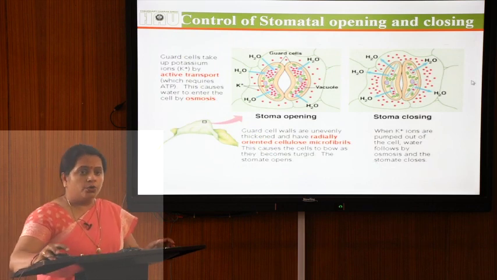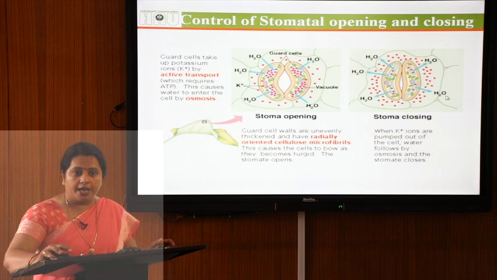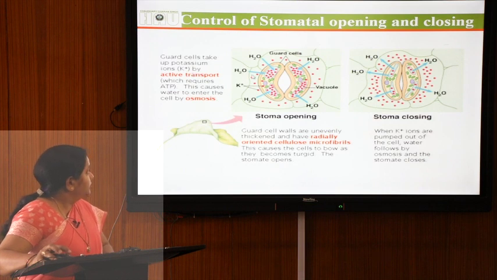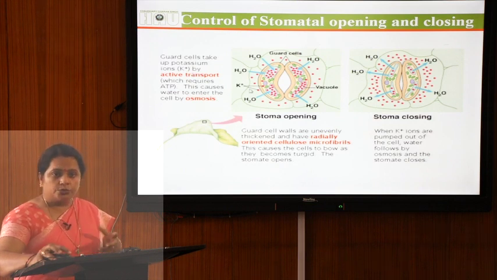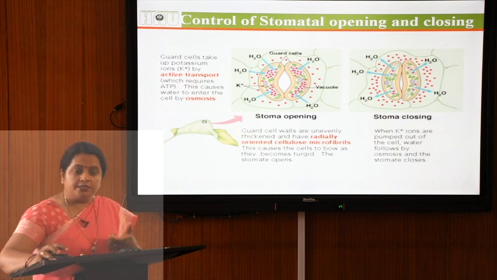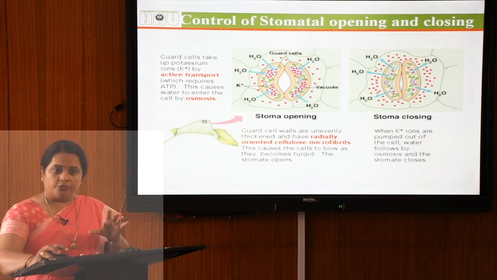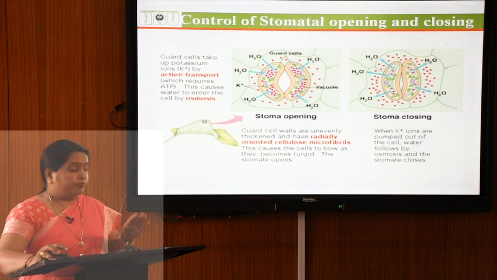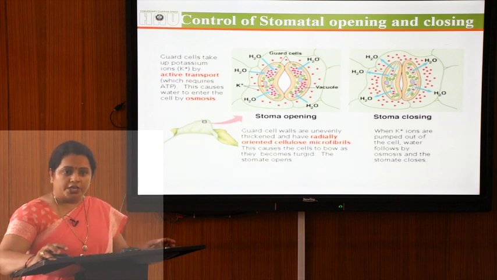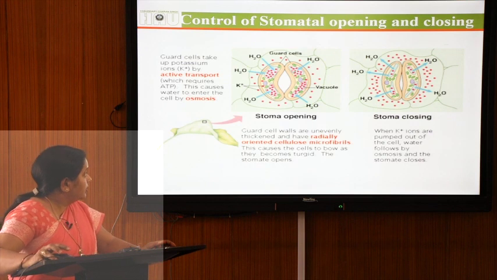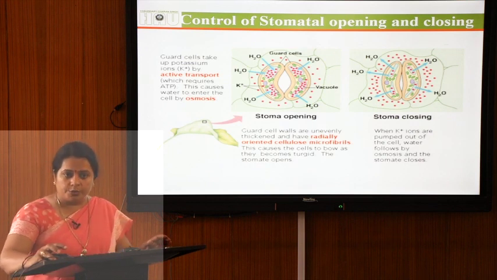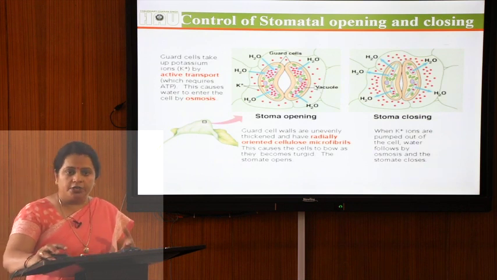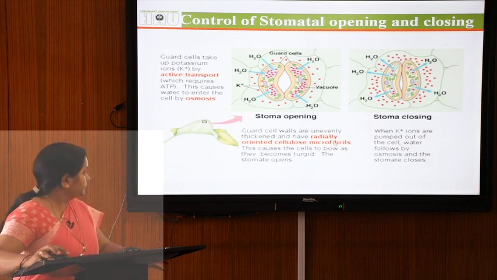This is the control of the stomatal opening and closing when potassium ion is present. Here you can see in this figure that by the utilization of energy, potassium ions enter into the guard cells, which means they increase the substrate concentration. Already by photosynthesis reactions, some substrates are present in the guard cells and some are added by the addition of the potassium molecules. So, there is high osmotic potential and diffusion pressure deficit. So, water enters into the guard cells and the guard cells become fully turgid and stomata will open.